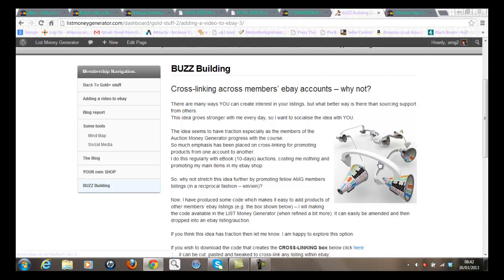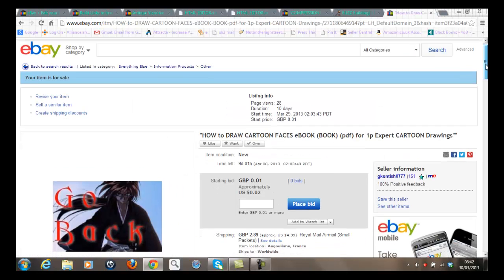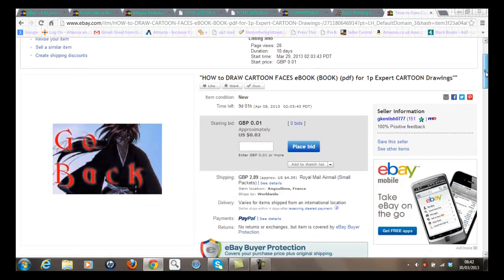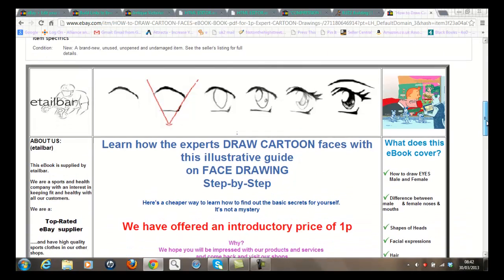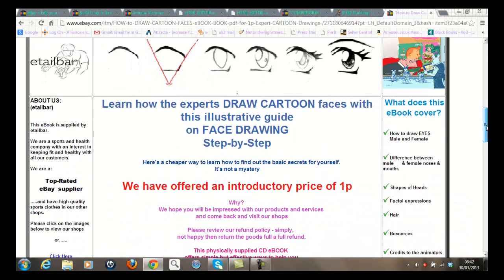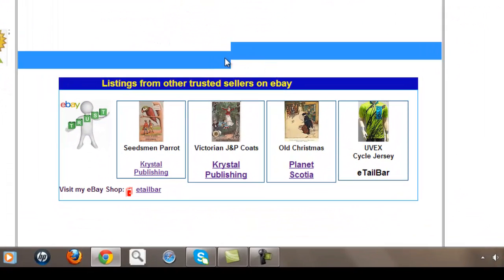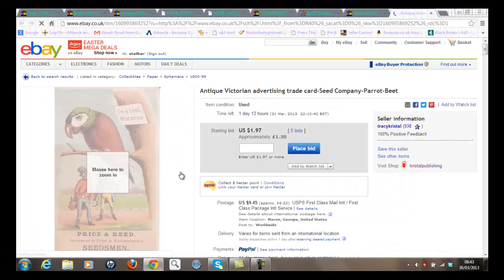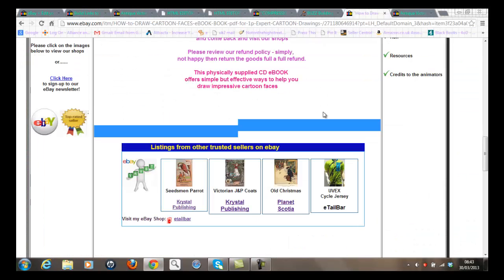Now I can show you what I mean by looking at this listing here. This is one of my eBay accounts where I'm selling an ebook, How to Draw Cartoon Faces. As I go down the page, you'll notice I'm using the templates that I've picked up from the Auction Money Generator program. But I've also added another little bit of code here where I'm promoting the listings of other respective members. I'll click on this image, and I'm now going off to another listing from a member of the Auction Money Generator program. Or I can look at a shop by another member by just clicking here.